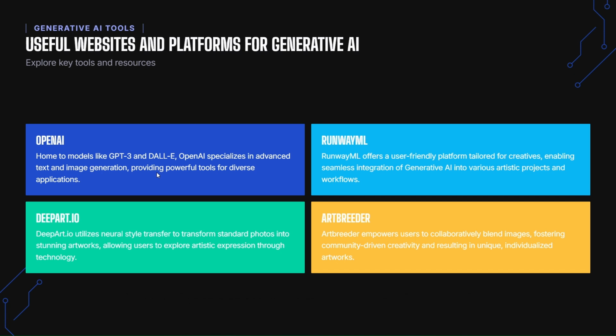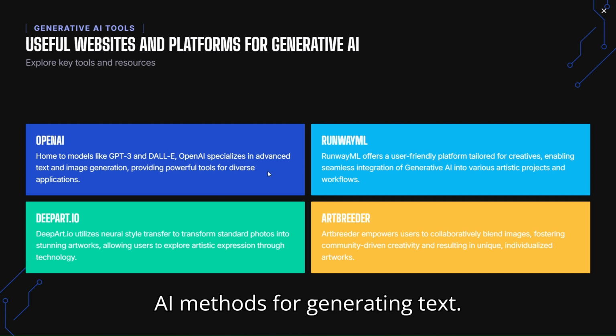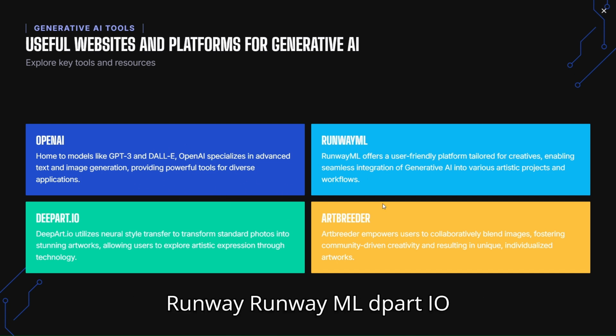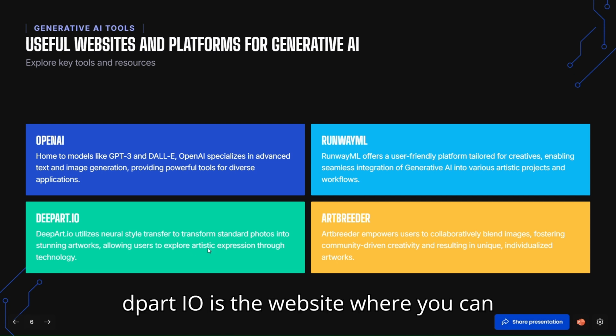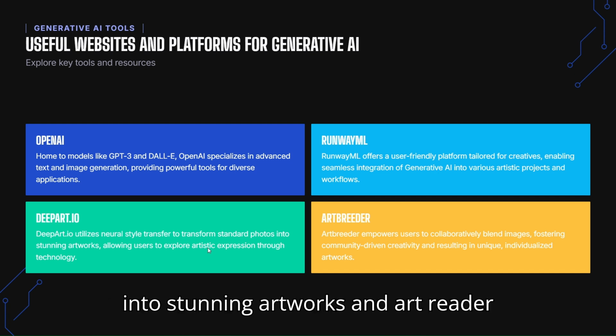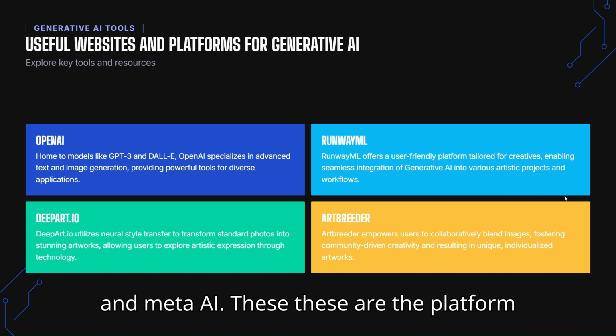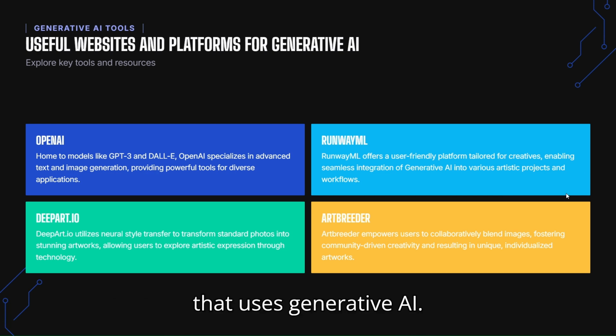This is the platform that uses generative AI methods for generating text. Runway ML, Deepart.io. Deepart.io is a website where you can provide a photo, and it will convert the photo into stunning artwork. And Art Breeder and Meta AI, these are platforms that use generative AI.